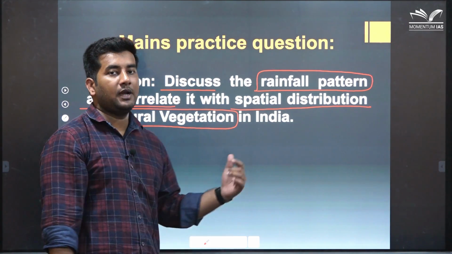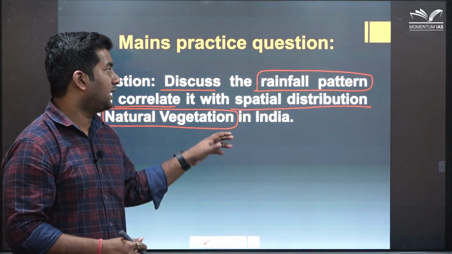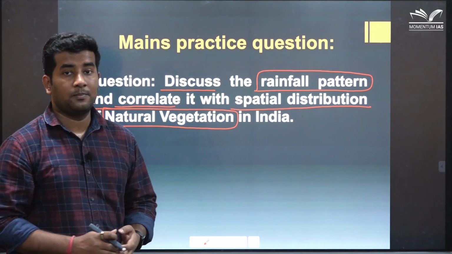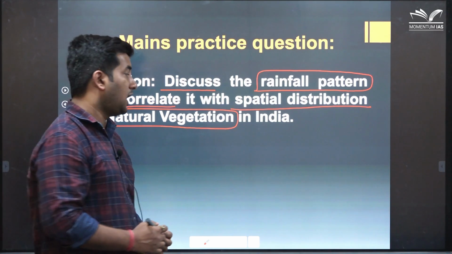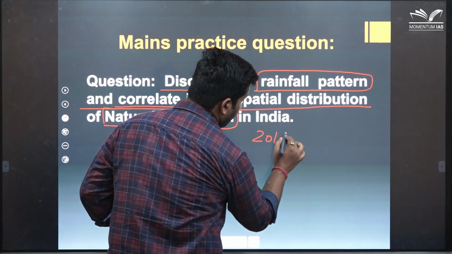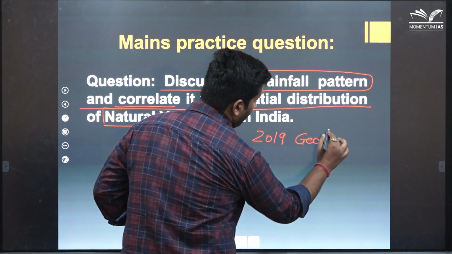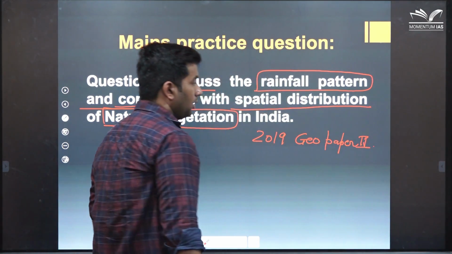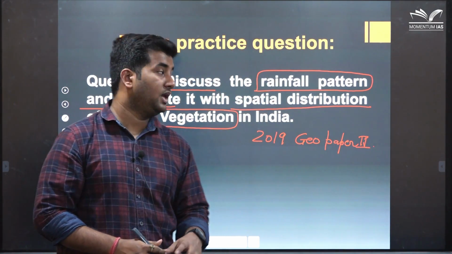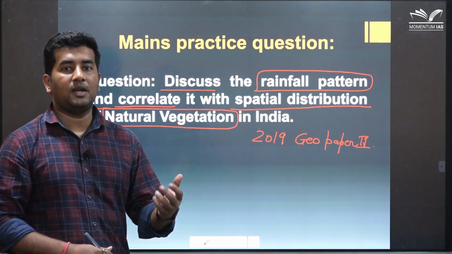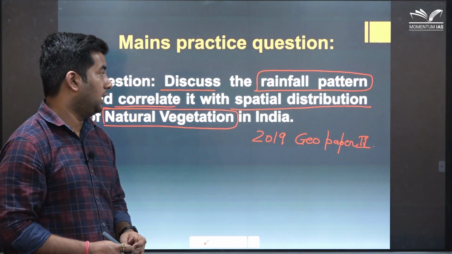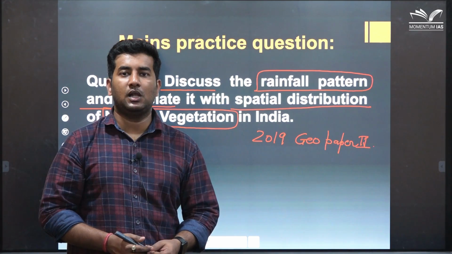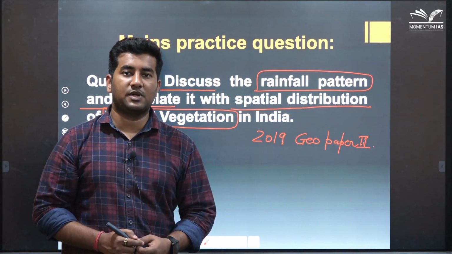Now for some it might look like a very simple question because it is directly what we have discussed till now. So for a geography student it should not be a big challenge, but let me tell you, this question was asked in 2019, Geography optional paper 2. This shows the significance of this topic. Being such a simple question, this might be replicated at any time in the GS part as well. This is the pattern that we are witnessing for the past 5 to 6 years, that some of the questions from optional are coming into the UPSC GS papers as well.